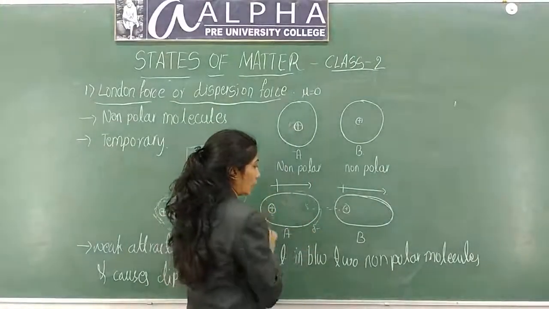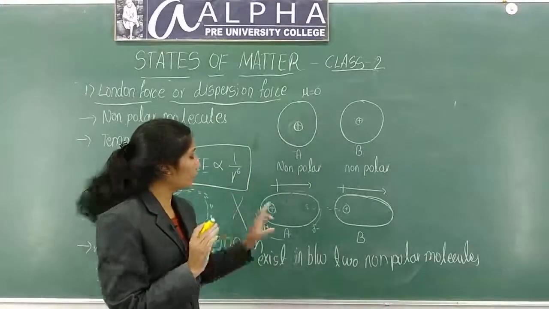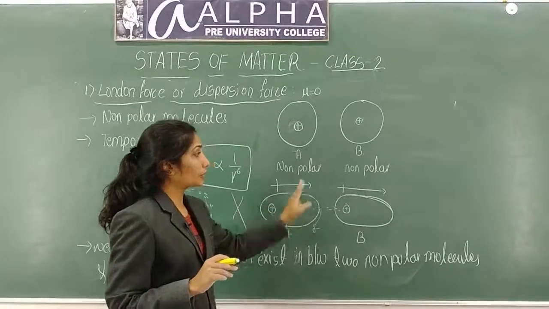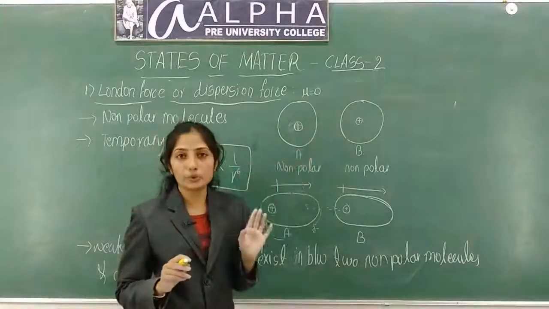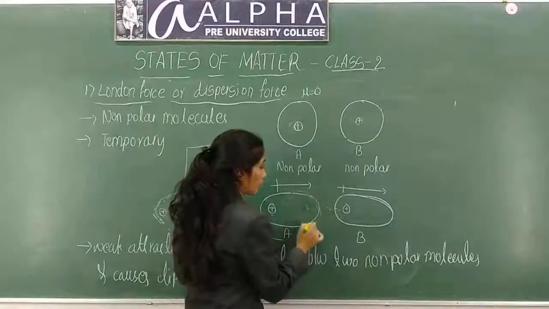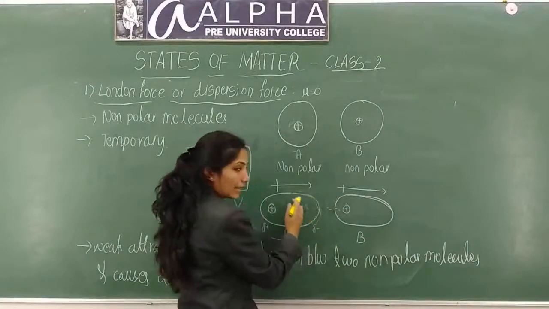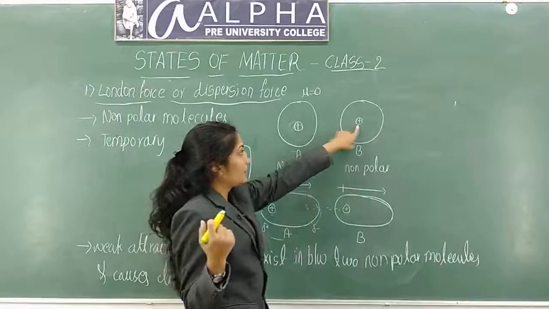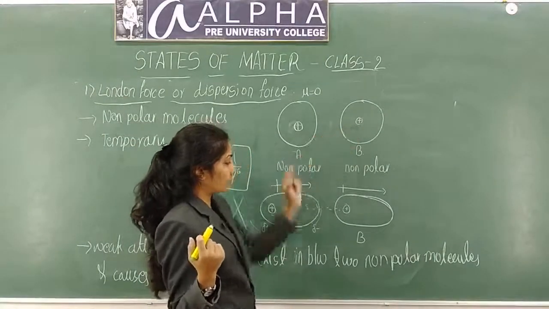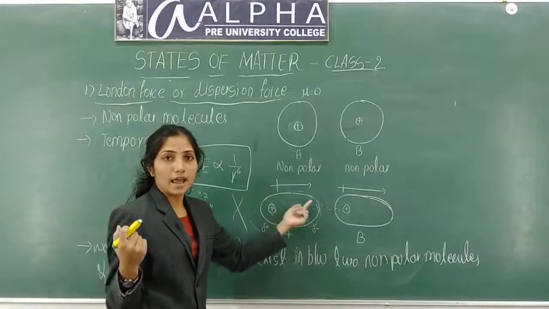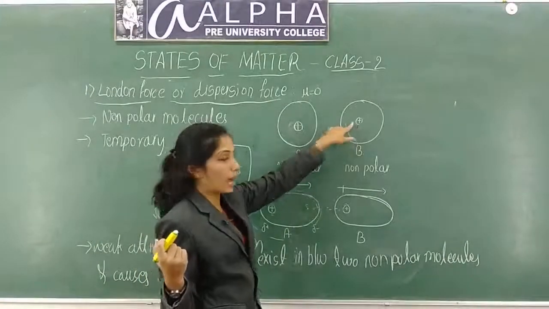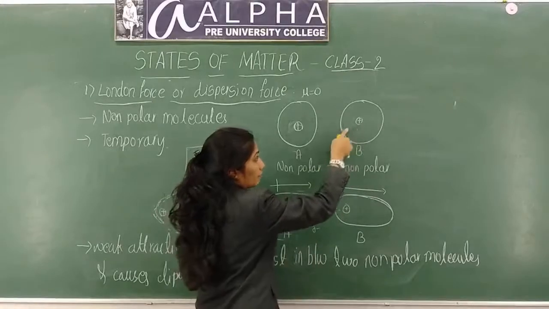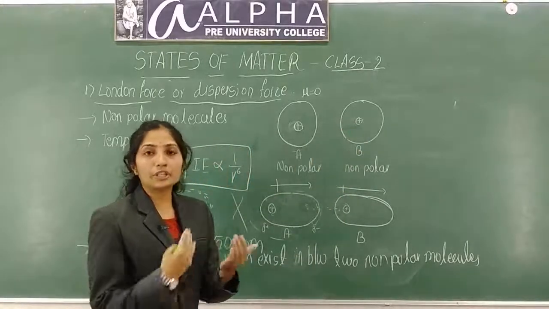Okay, so now dipole is induced in this molecule. The molecule becomes polar now. Now this polar molecule induces polarity in this non-polar B. How? It has more electrons on this side, on the right side. Electrons will attract the positive charges. In B, this positive charge will move due to the pull of these electrons. Since electrons are more, they will pull this positive charge towards them. The electrons in A pull the positive charge in B towards them, due to interaction.